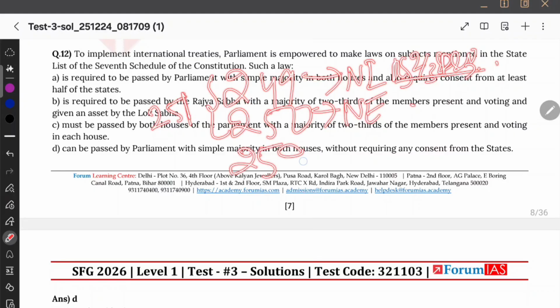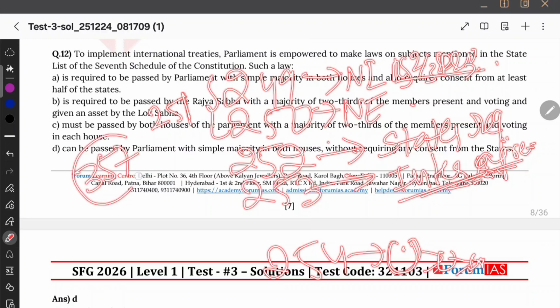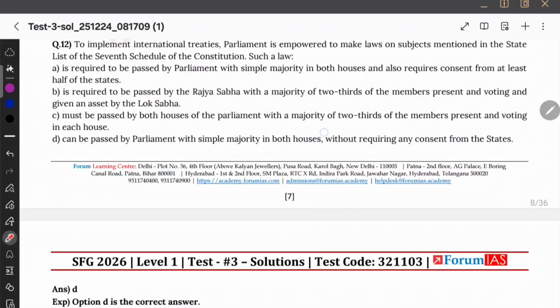And next you have 252. What is 252? States request. So if states request, Parliament can enact on the state list. And 253, international agreements. In case of international agreements, Parliament can amend the state list. And 254, in case of repugnancy, union list prevails over concurrent, which prevails over states. Okay, and there is a state emergency also which you can add. 357, state emergency, and during state emergency also Parliament can amend the state list. That you will see in the emergency topic also.